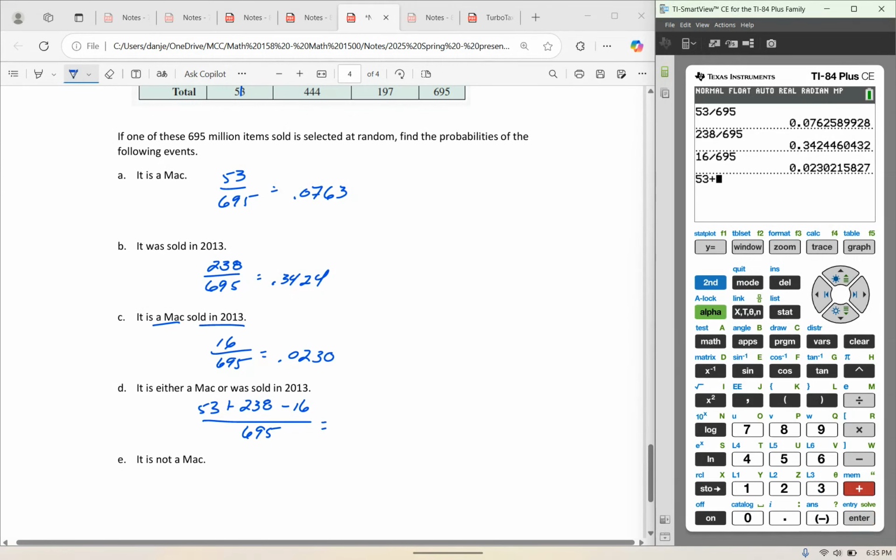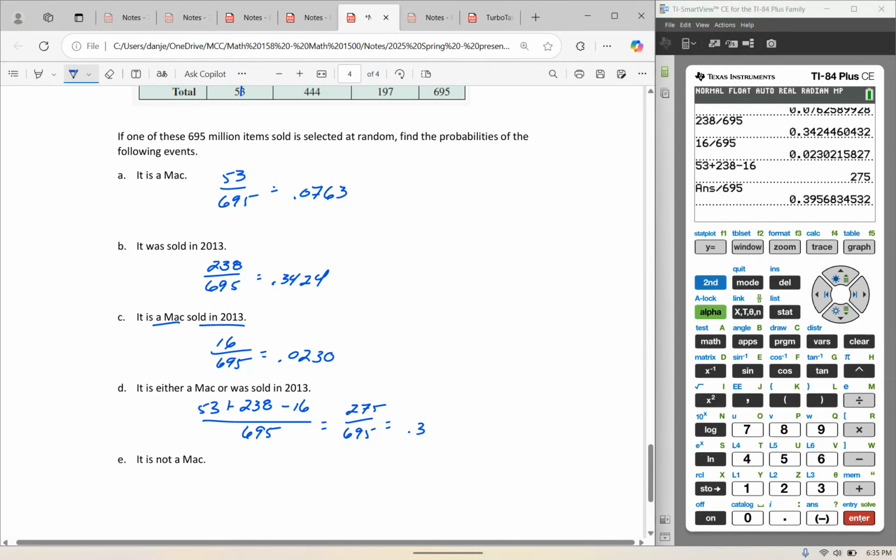So 53 plus 238 minus 16 is 275 over 695, which is 0.3957. So that's the probability that the item randomly selected is a Mac or was sold in 2013.